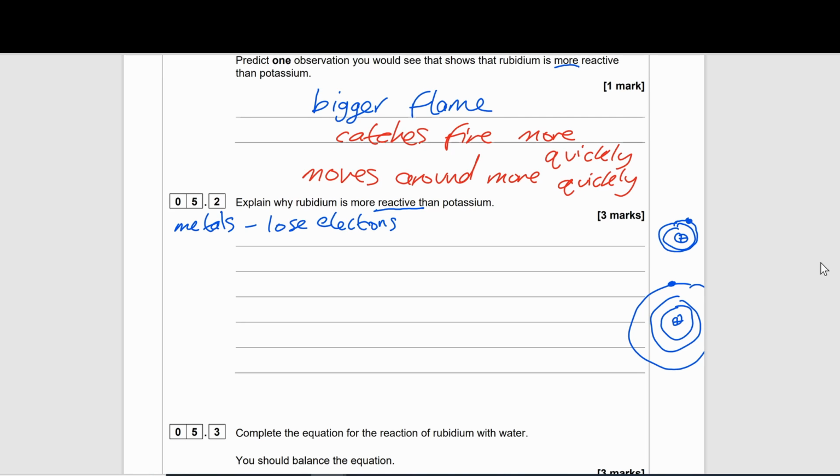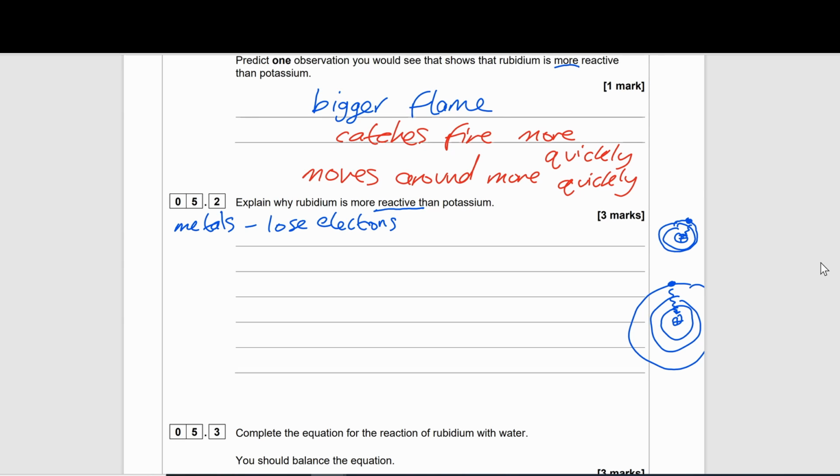But in a bigger atom, that attraction is going to be weaker because the distance from the outer shell to the nucleus is longer or greater in a bigger atom compared to a smaller one.